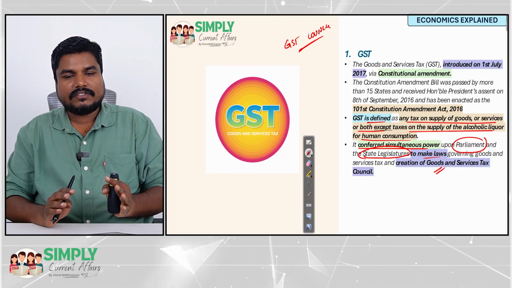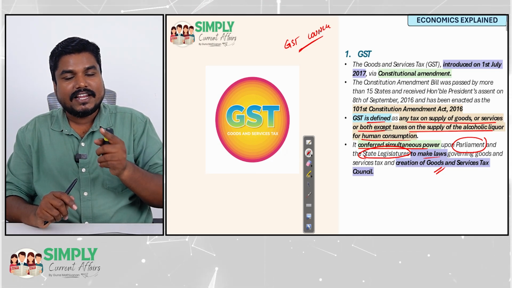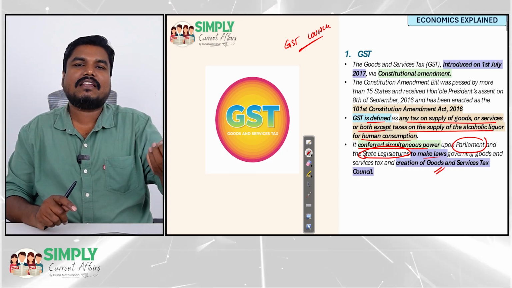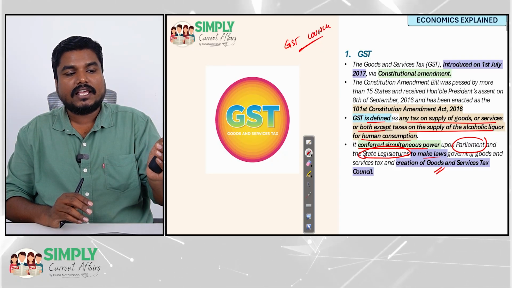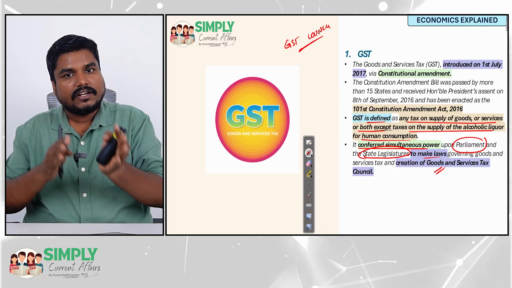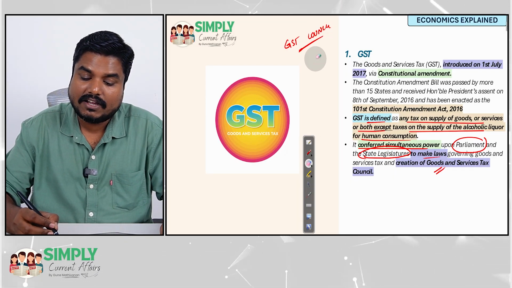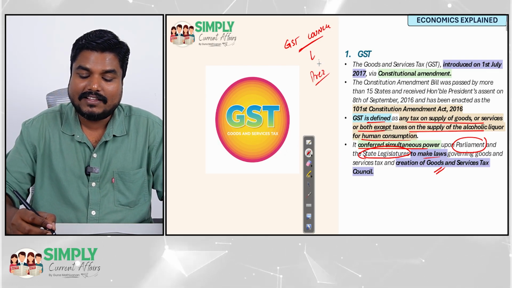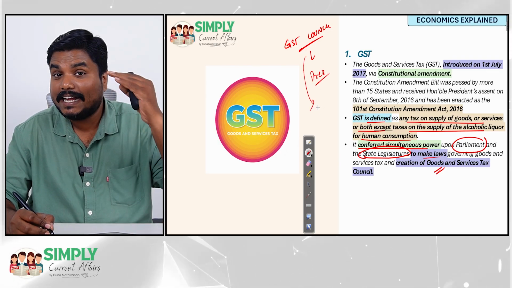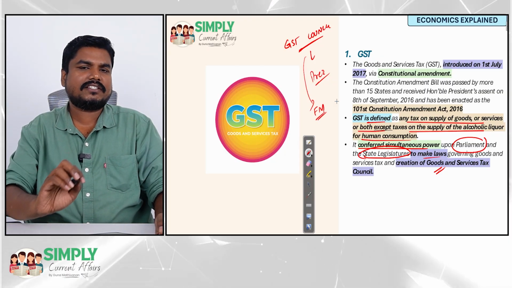That GST Council will recommend anything and everything related to GST to the Parliament and state legislature. It is headed by the Finance Minister, who is the chairperson of the GST Council.